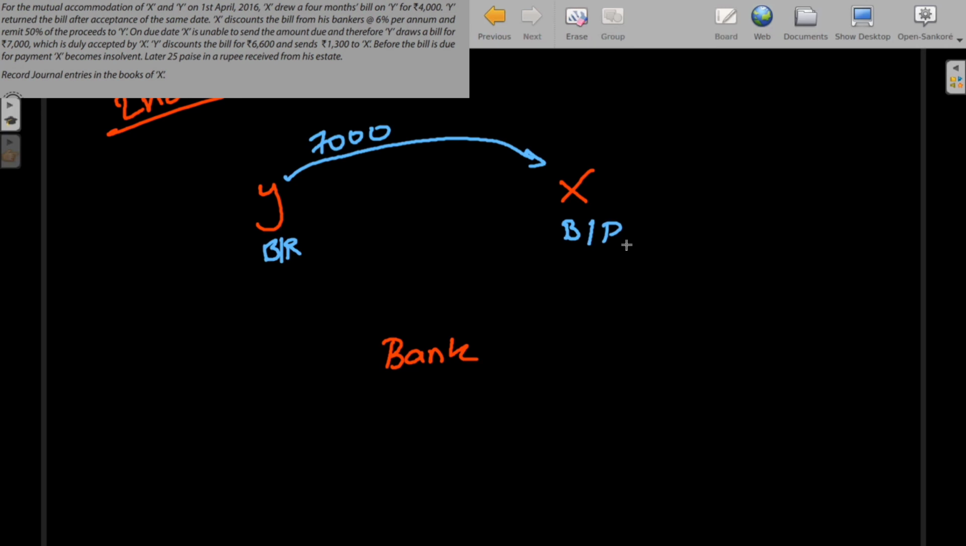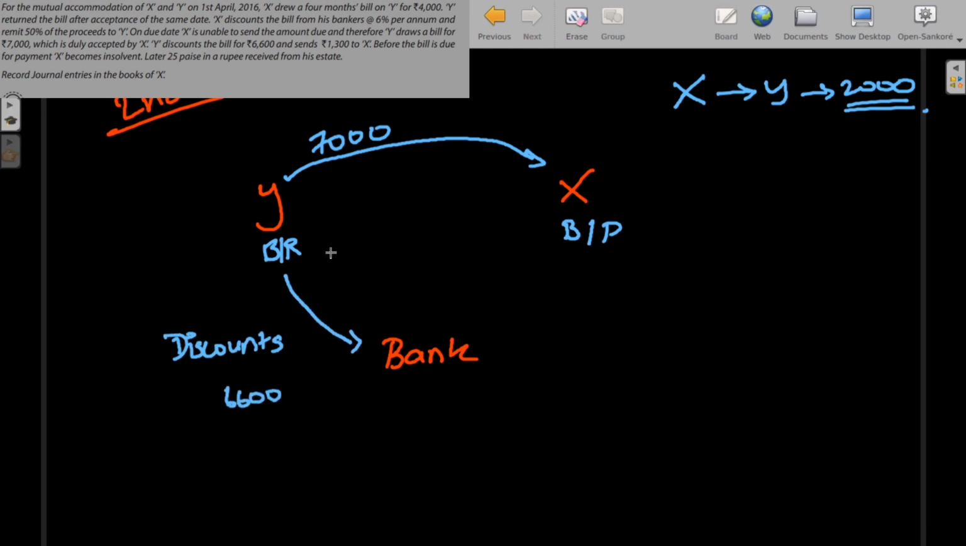Before we head into the point, in the first bill which we saw, X had to pay Y the sum of 2,000. So for that, Y drew a bill on X for 7,000, and now Y discounts the bill for 6,600 from the bank. The bill is for 7,000 and it discounts it for 6,600. So 400 rupees will be the discount which the bank received.